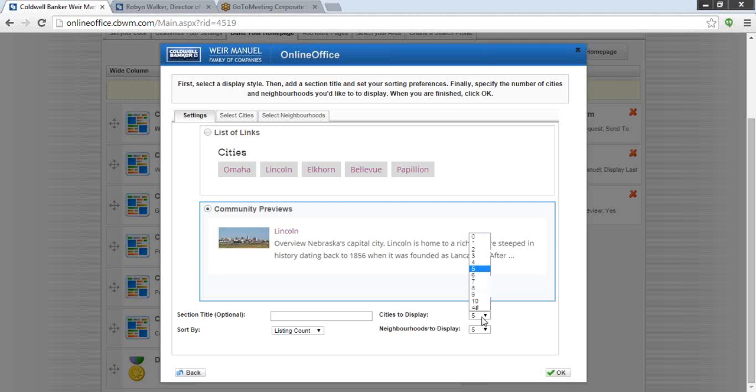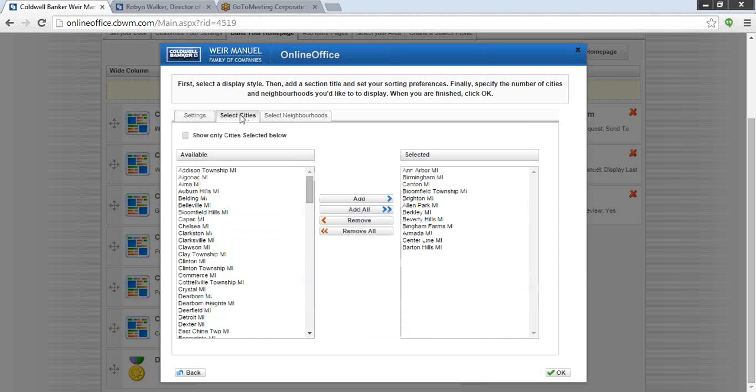It's also going to ask you how many cities you want to display. Now keep in mind, I'm going to move over to the Select Cities tab.